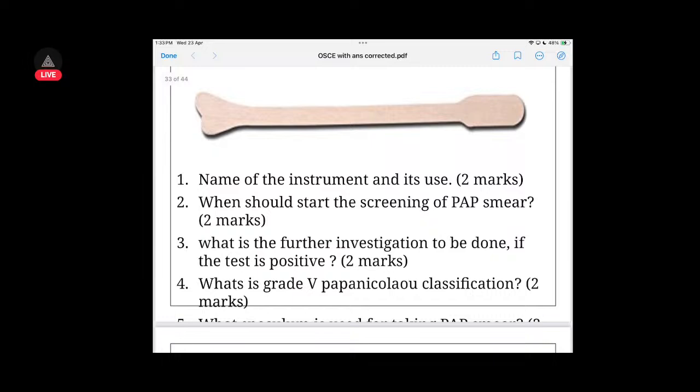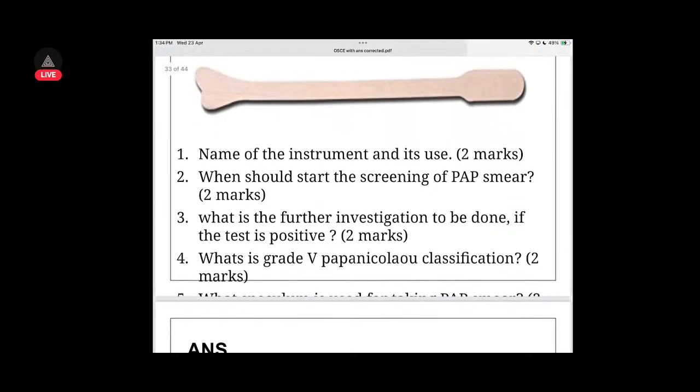Then we have this cervical spatula, and one should start the screening for pap smear from the age of 18 years. Every 3 years you have to keep on doing until it is positive. If the test is positive, then you do HPV serology first of all, then you do inspection under acetic acid solution, colposcopy, management and all. Then grade 5 Papanicolaou classification. What is grade 5 Papanicolaou classification?